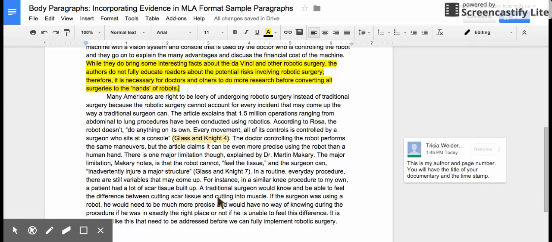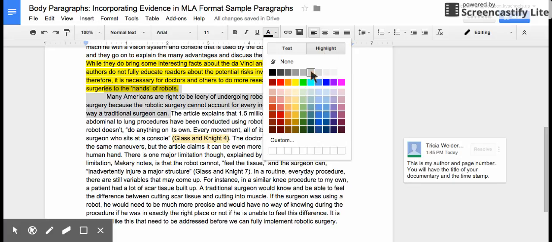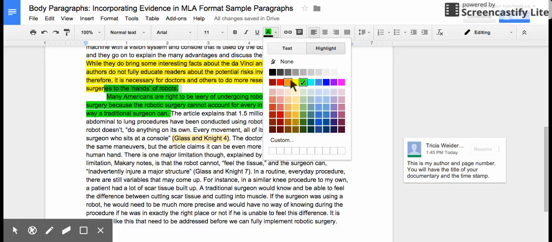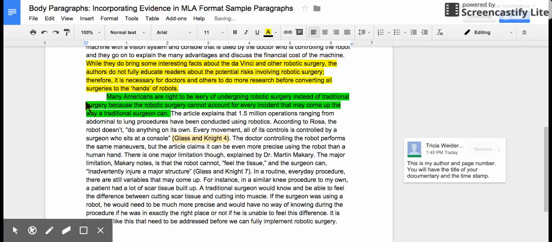Then we move on to my body paragraph. Hopefully you could identify that the very first thing in a body paragraph is my topic sentence. In this case, in my thesis, I am claiming this part.